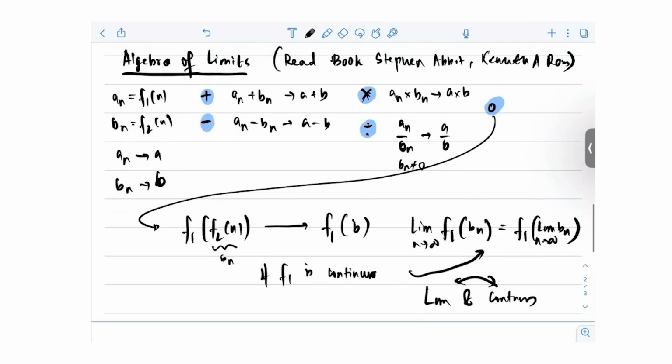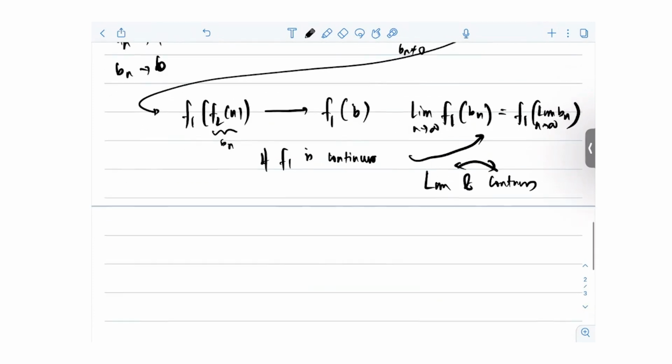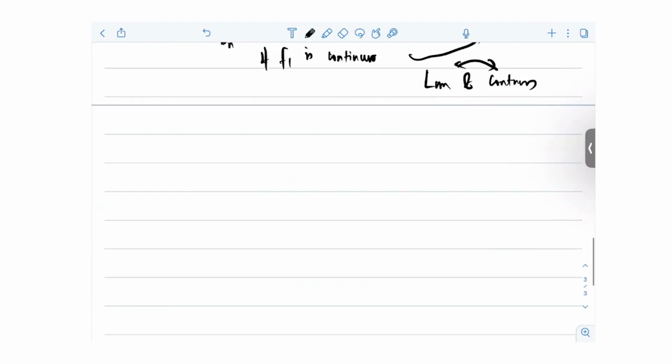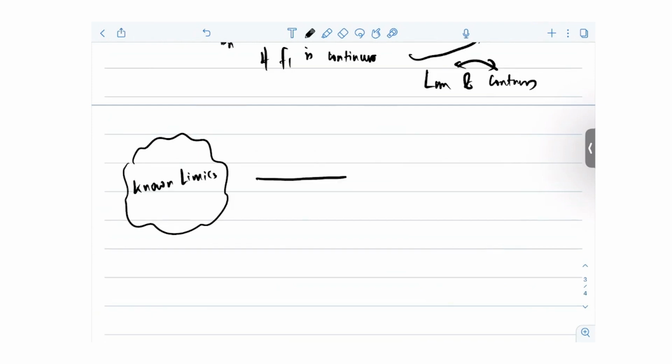Algebra of limits will not alone do. Algebra of limits is like the technology, but you don't have the parts, like you don't have knowledge out there. So to apply this technology, you need to test it out. That's where the whole population of known limits comes up. This is where you have to make a cheat sheet, and then you apply this algebra of limits technology, these theorems, to find new limits.